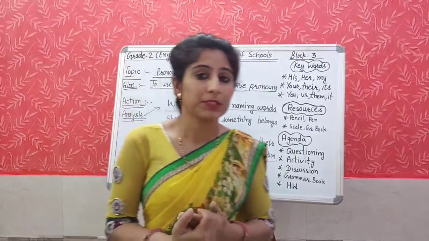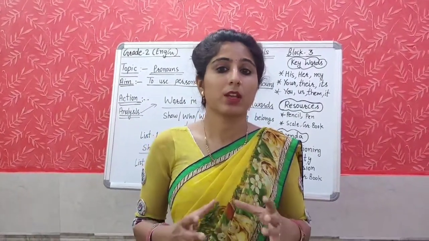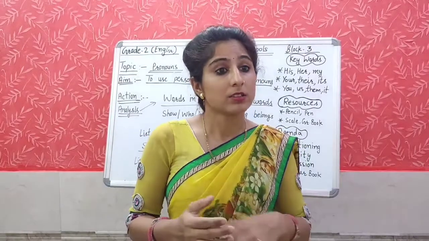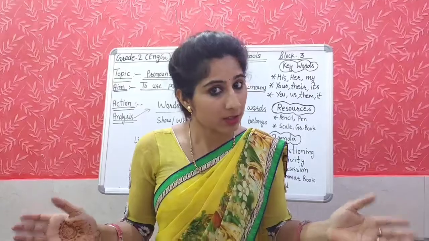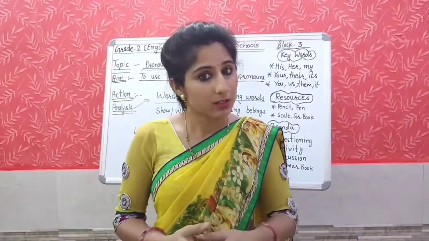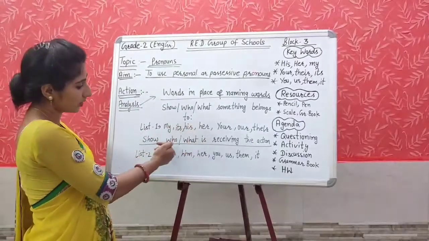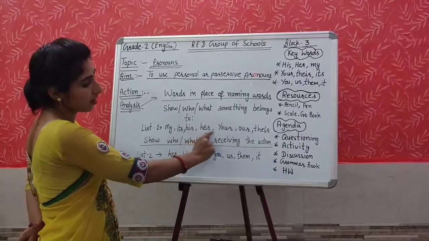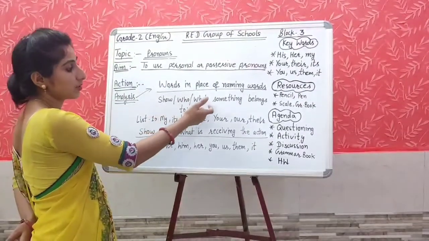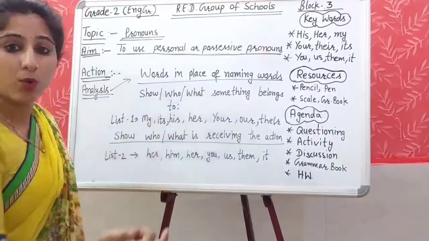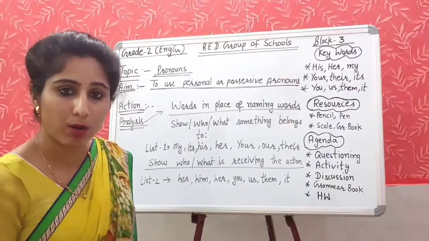हमने कहाँ पर किया possessive pronouns का use? जो हमें ownership को दिखाता है, belongings को दिखाता है. Like this is my thing, this is his thing, this is our country. Like कौन सी चीज़ किसकी है, यही तो बताता है ना. Like in list 1 we have used these words: my, its, his, her, your, our, their. So these words belong to